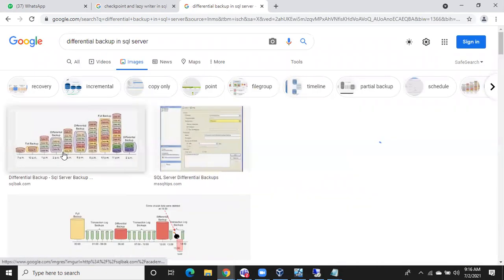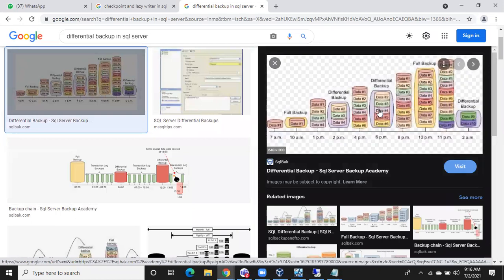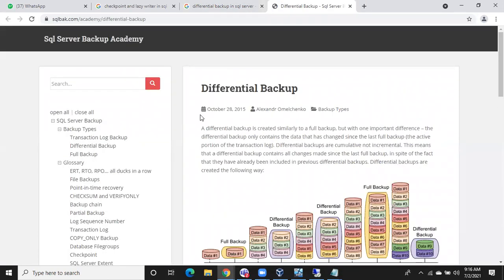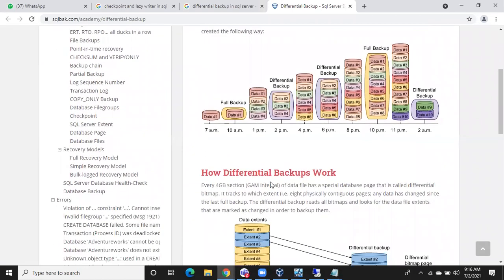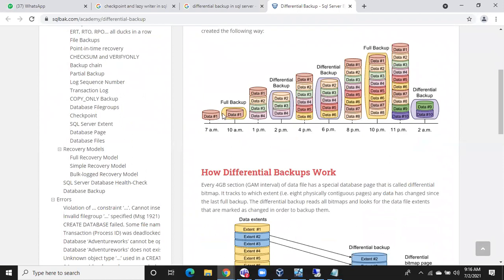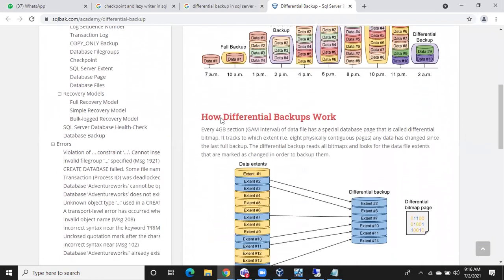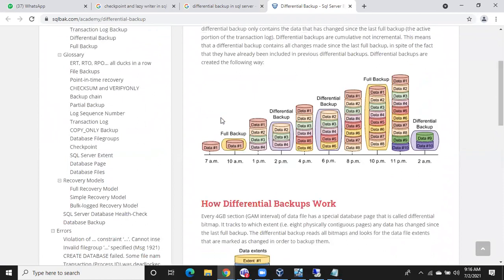Let me open a diagram so you can understand easily. Don't get confused by just looking at the whole diagram, don't worry. Let me explain this one. So this is a daily schedule, I guess. Okay, this is the full backup. If you see here, the full backup.